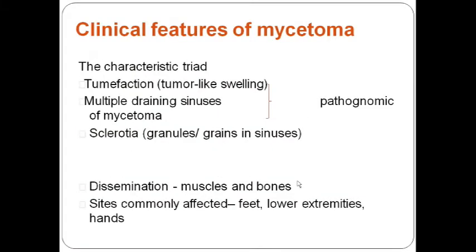So the characteristic triad of mycetoma will be tumefaction, that is tumor-like swelling. So we have seen there is a swelling. Second, multiple draining sinuses. There will be presence of multiple sinuses which are draining from the lesion. And sclerotia, that is hard granules, grains, a hard woody-like feeling will be there. Okay, so clinical features of tumefaction, multiple draining sinuses and sclerotia.